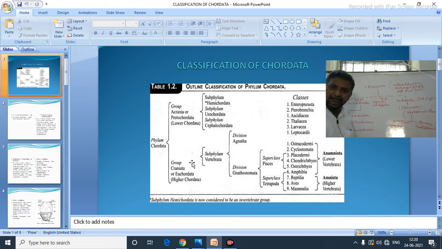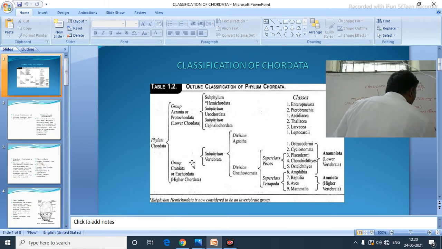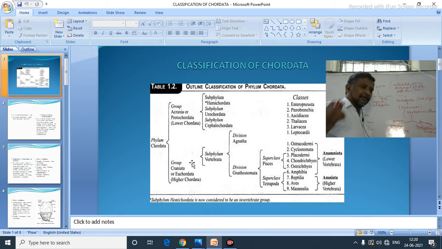Agnatha and Gnathostomata. Agnatha here are jawless organisms. Jawless organisms. Okay. In Gnathostomata, jaws are present. Jaws are present. Okay.